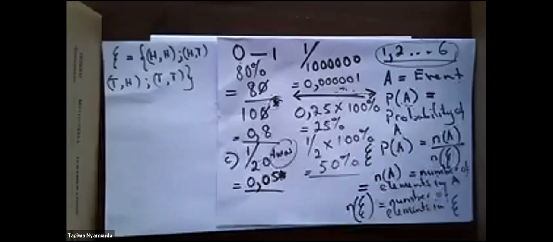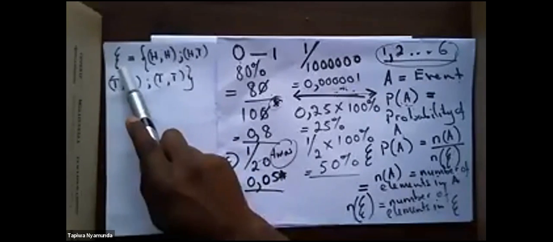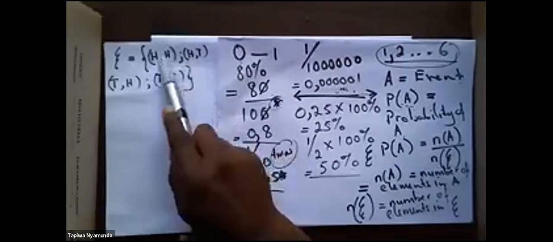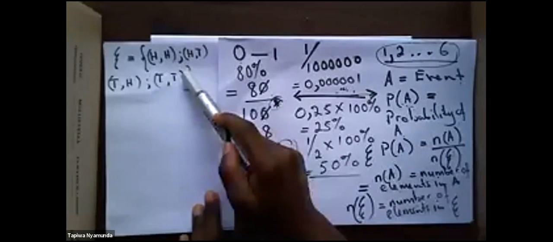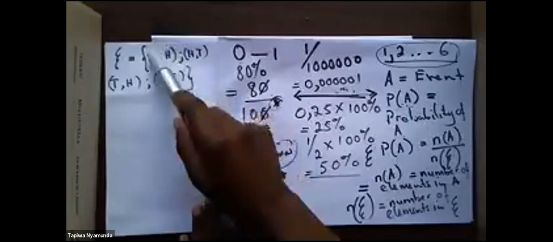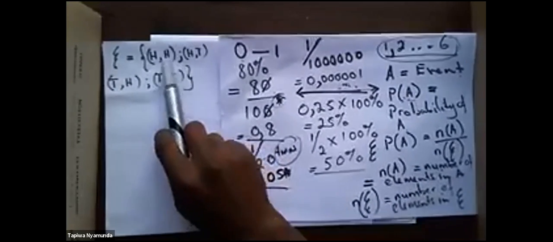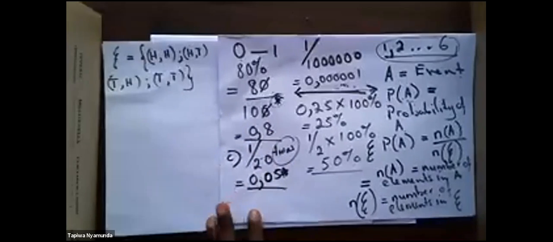It's okay. So what we are saying is this symbol is representing all the elements in the universal set. We are having all the outcomes. That is the universal set. All the possible outcomes, so we have 1, 2, 3, 4. All the possible outcomes. That is the universal set.